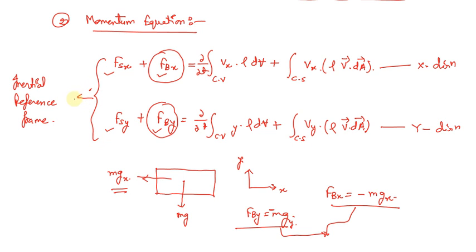And one more thing we need to know regarding these two equations. These two equations are valid only for the inertial reference frame. If there would be some non-inertial frame, then one more term will be added, and that will be equal to minus a reference into m. So this is what we need to write down on the left hand side of these two particular equations.